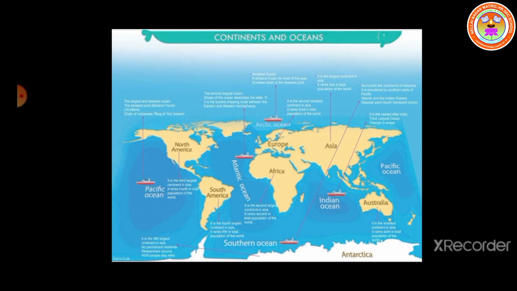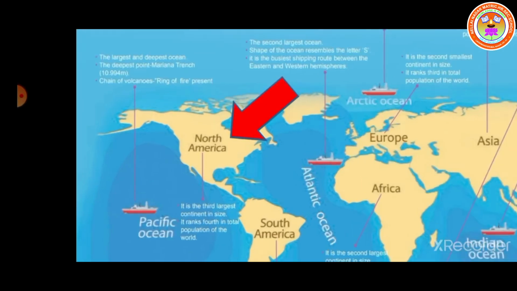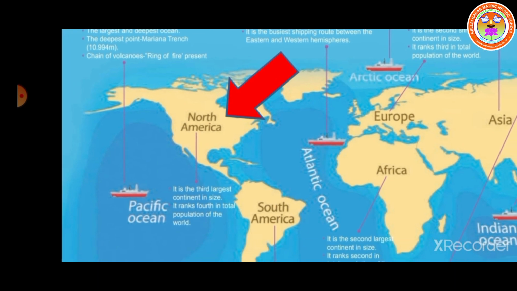Next one is North America. It is the third largest continent in size. It ranks fourth in total population of the world. This continent is surrounded by the Arctic Ocean, Atlantic Ocean, and Pacific Ocean.